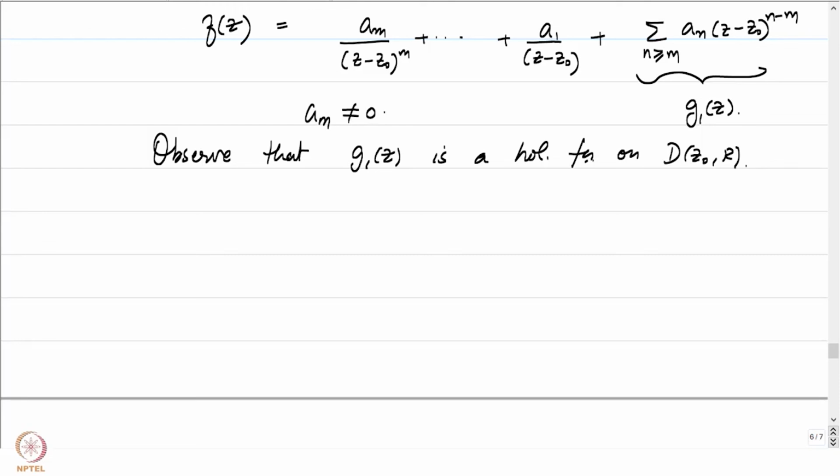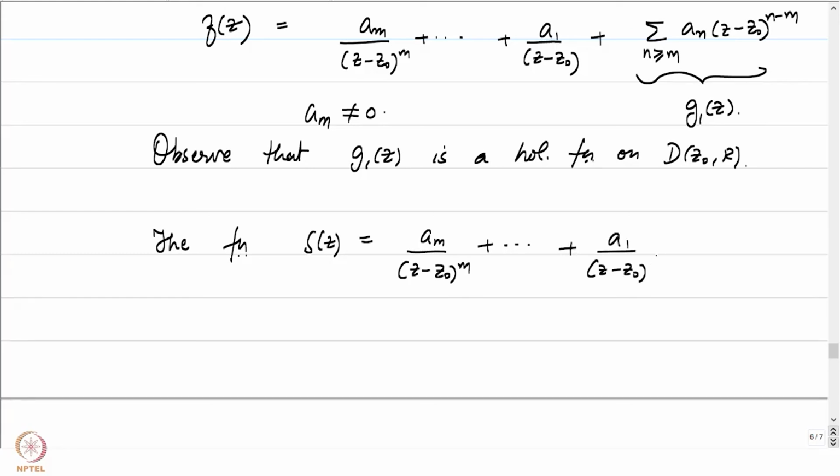So, the function s of z given by a_m by (z minus z0) to the power m plus up to a_1 by (z minus z0) to the power 1, this particular function is called the singular part. So, this function, if you notice, is defined on D_{z0}(r) minus the point z0.